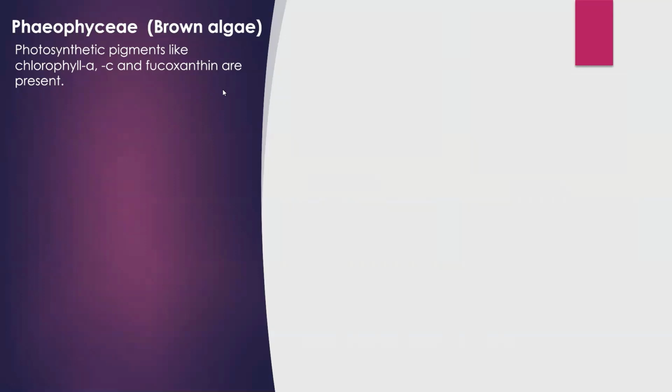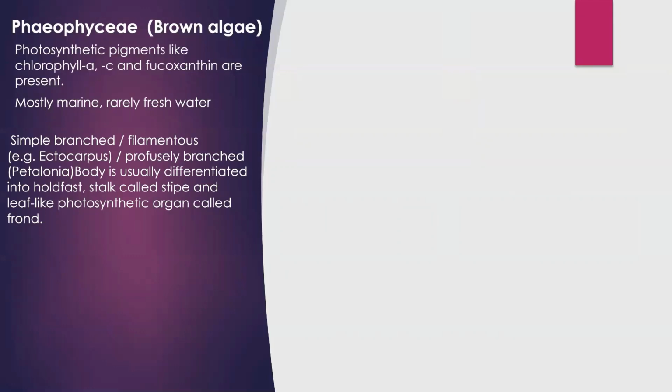Further characters about Phaeophyceae: habitat. Here, mostly members are marine, that means they grow in the sea water, while very few members grow in fresh water, that means in ponds or lakes.